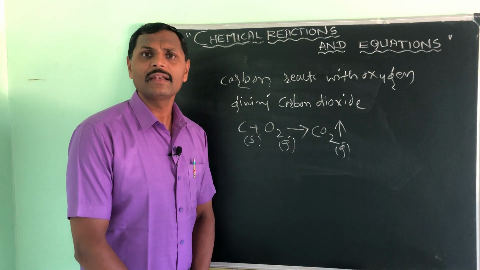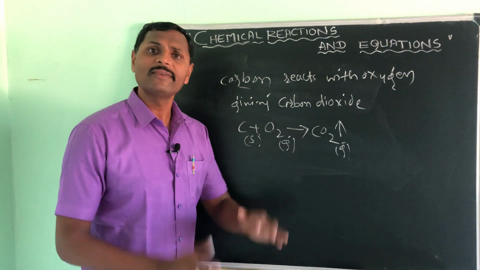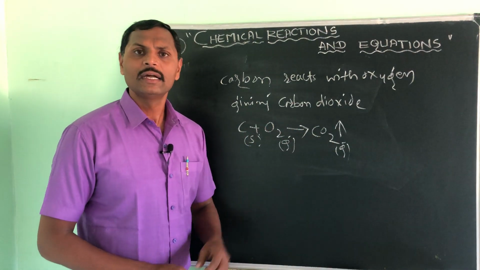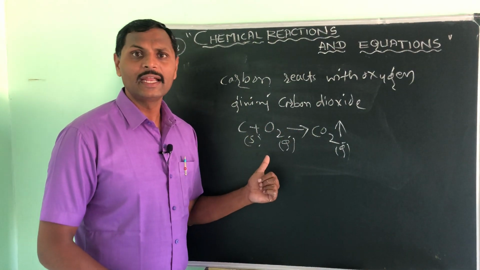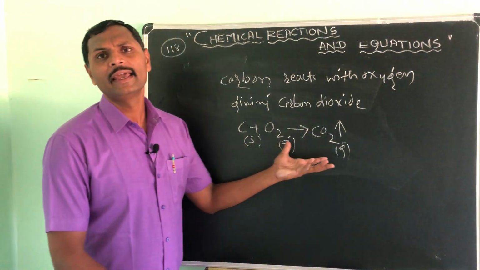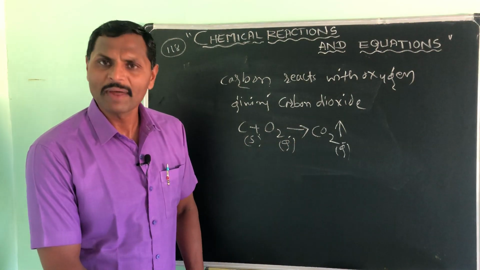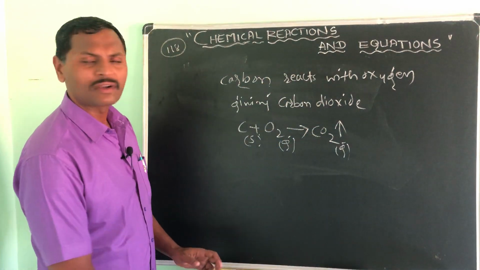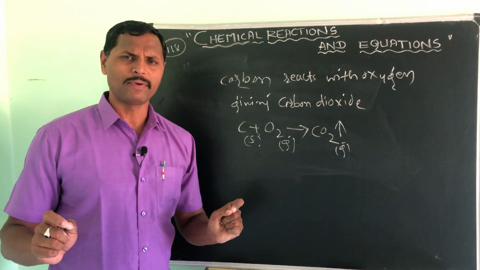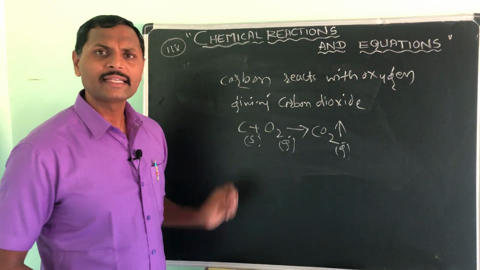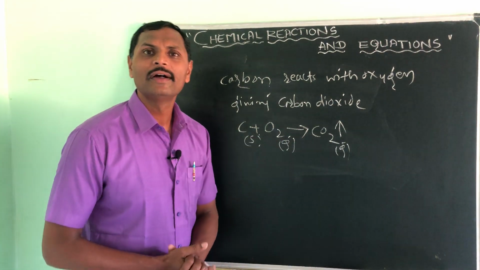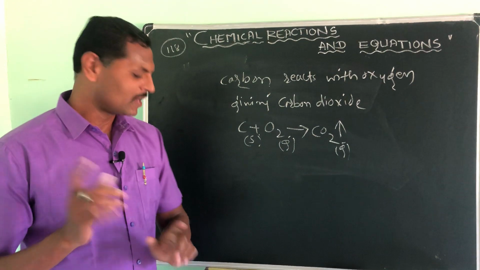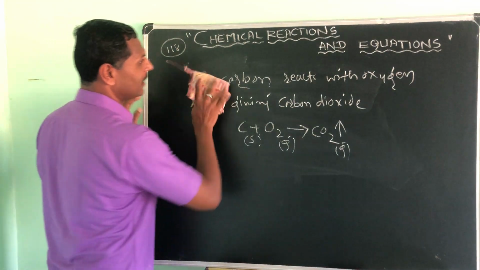The same chemical reaction, if you write it in word form, will take more time, and along with that, it will not give so much information. Am I right? Okay then. So I think you people have come to know what chemical equations are. It is very simple: the symbolic representation of a chemical reaction is called a chemical equation.